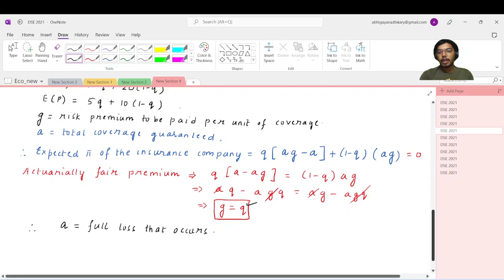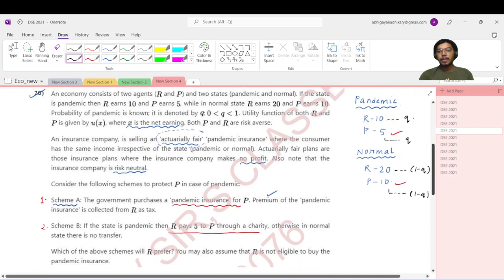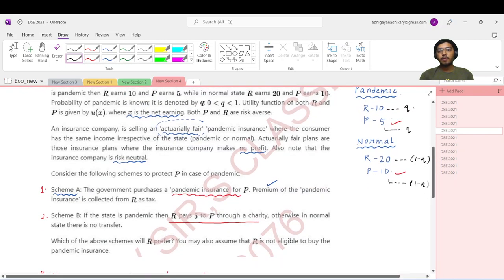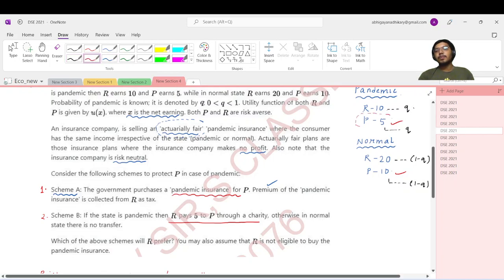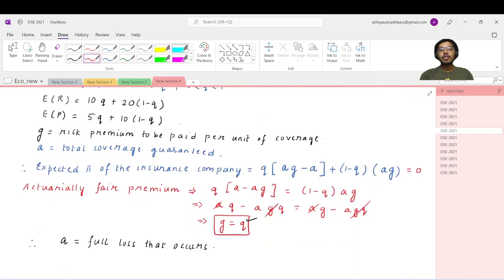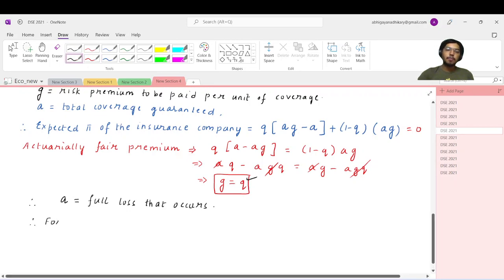So now let's have a look at this. P is the one for whom the insurance is being purchased. So P under pandemic gets 5 rupees, and under normal situations he was getting 10 rupees. As a result he is losing out on 5 rupees, right? So full loss. So for agent P, for whom we need insurance, loss is equal to 5. So that is the amount A, right? Perfect. So this is the amount A.